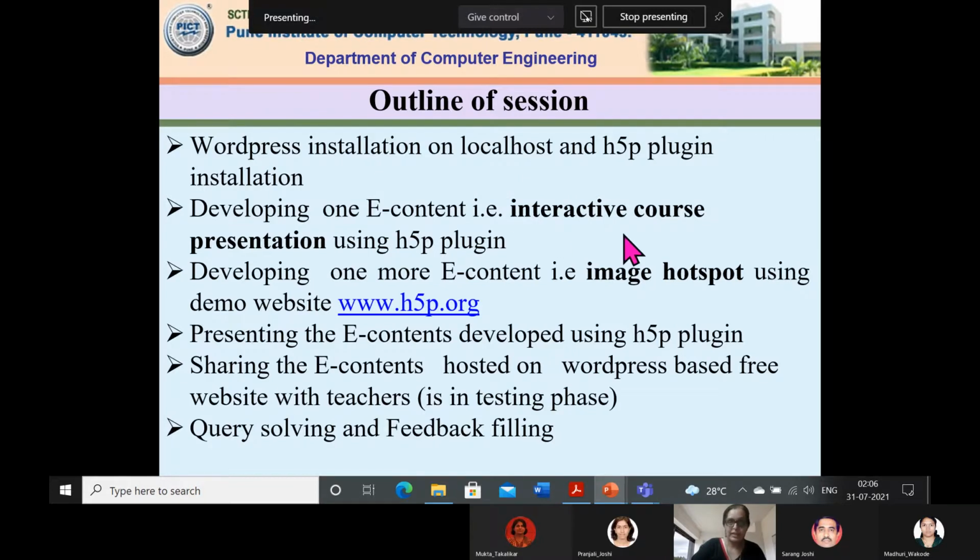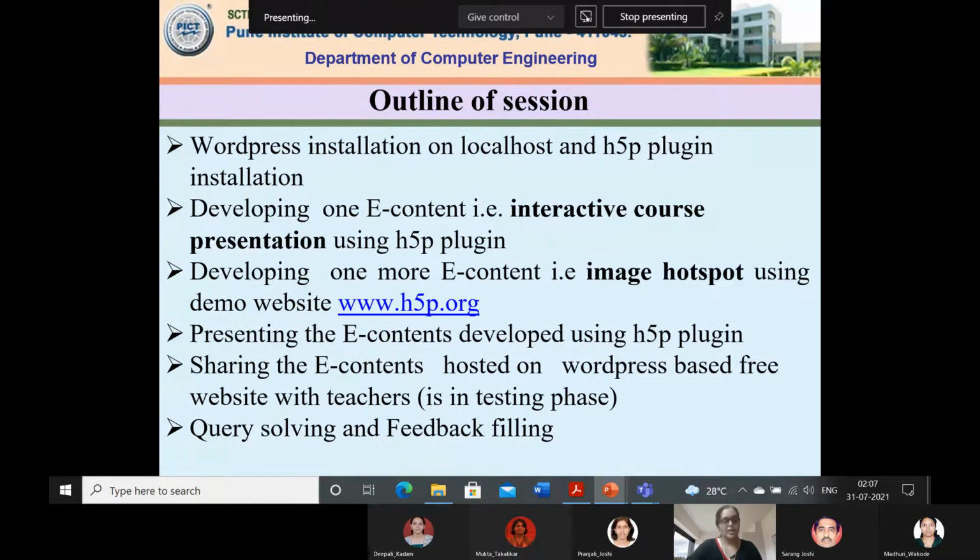I am also in the learning and exploring phase, but at some level I have finalized and fixed the two e-contents with respect to my course, and I have submitted them at subcommittee level, college level. It took about 2 weeks to explore all the things, apart from the stated objective, to demonstrate WordPress and H5P.